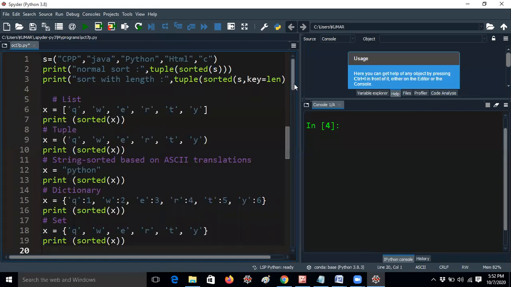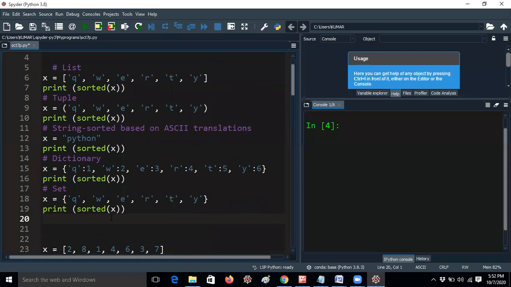So this is the example, guys. Before getting to the output, I would like to explain the concept first. Till now we have discussed strings, and we have discussed numbers, yesterday also. Now I will take an example with characters, with letters, that is Q, W, E, R, T, Y, like this. So let me take an example with different data types.